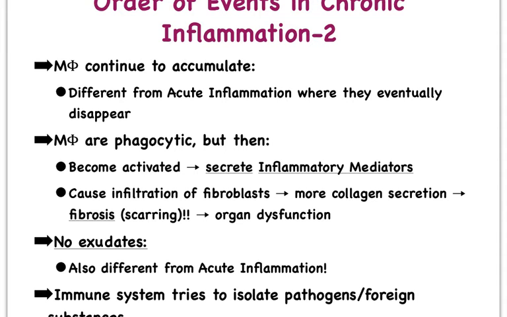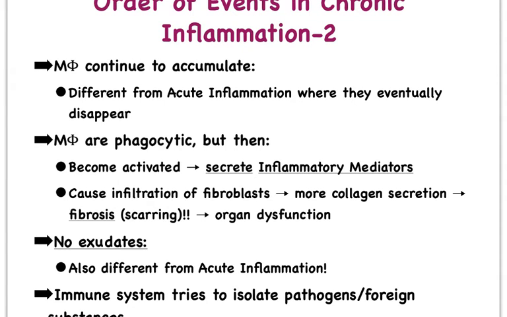And so after they've gone through phagocytosis as their main function, they might become even more activated. Sometimes it's referred to as hyperactivated, and they begin to seriously secrete inflammatory mediators. And of course, that leads to severe inflammation.